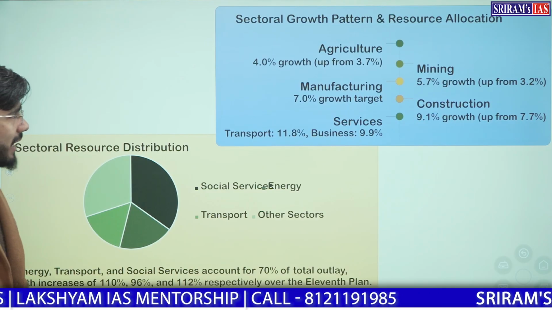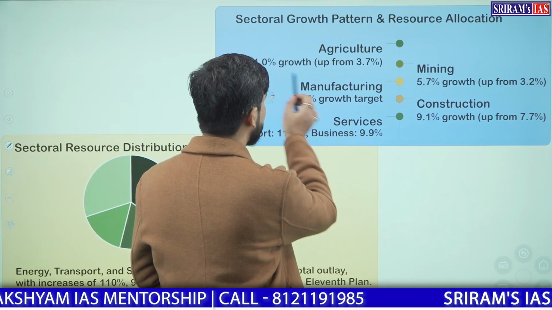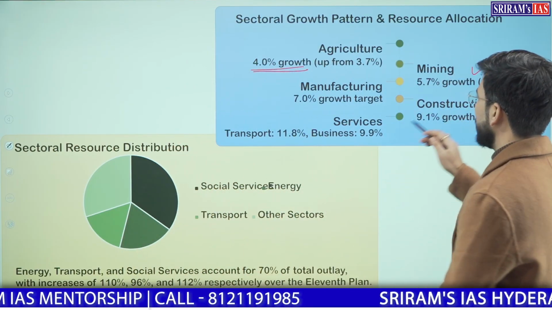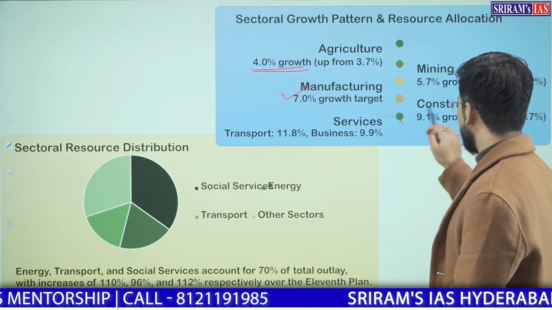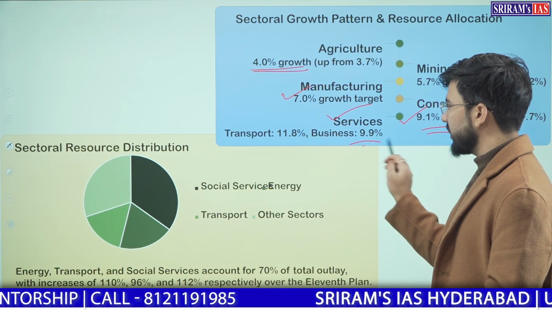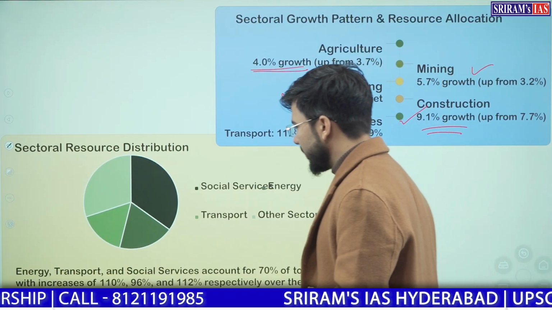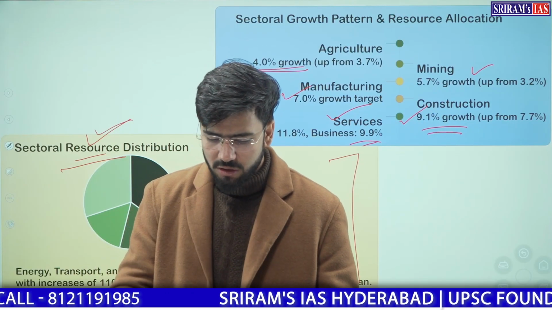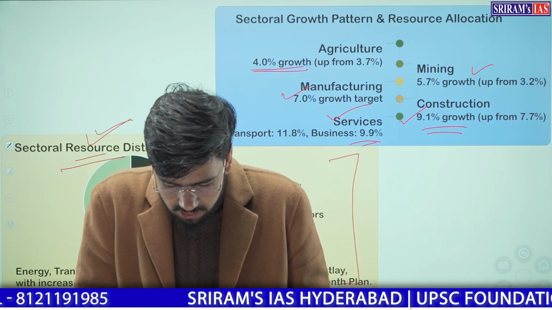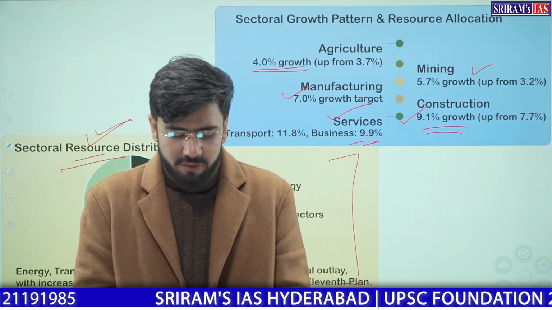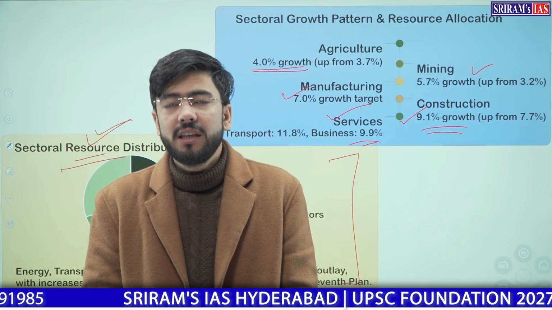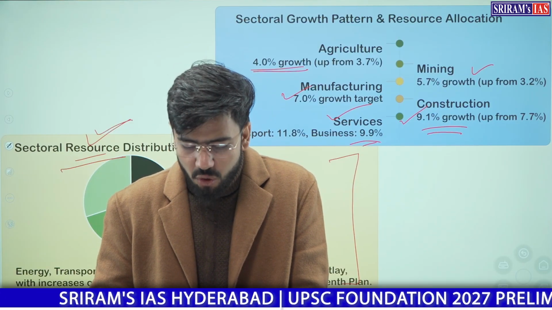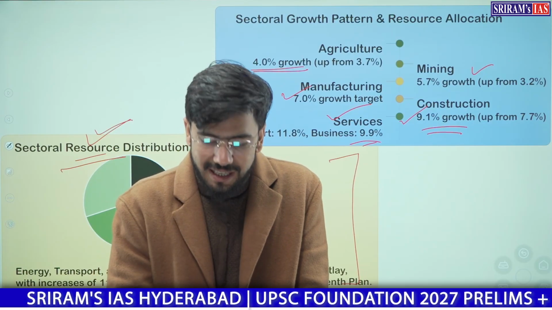In the sectoral growth pattern and resource allocation, agriculture witnessed a 4% growth, mining 5.7% growth, manufacturing 7% growth, construction 9.1%, and services. Now remember, why am I giving you all of these numbers and why do we need to understand the sectoral growth? Because when you read the economic survey, the budget, the annual five-year plan, and annual reports of ministries, you must understand where to focus.